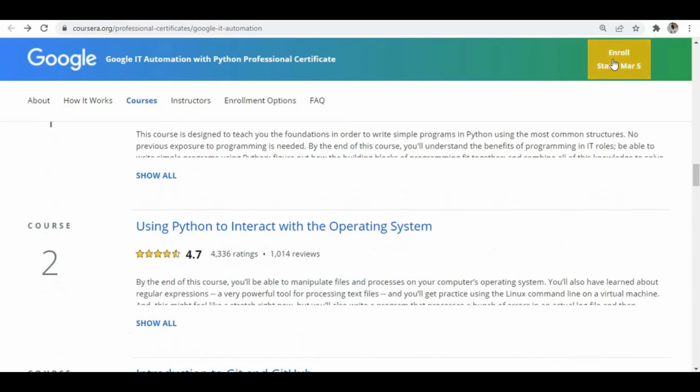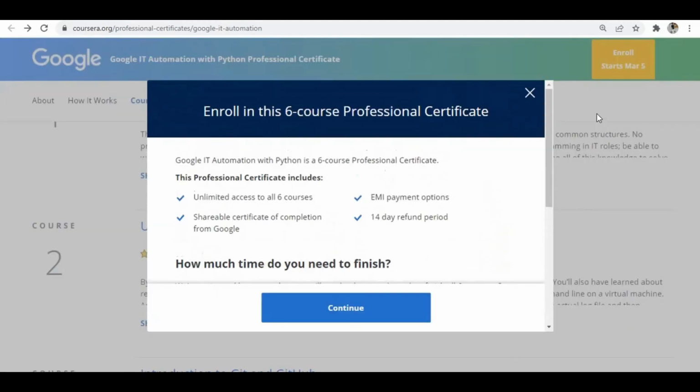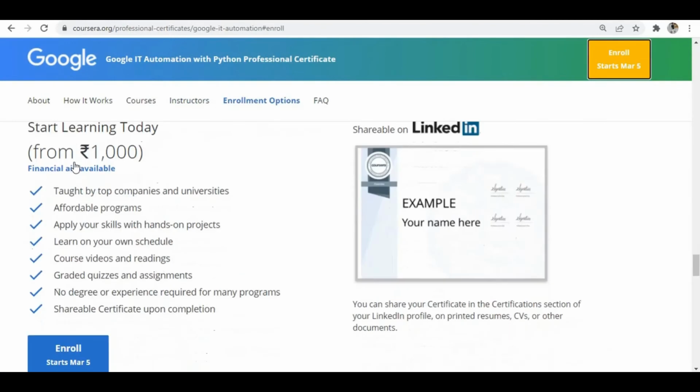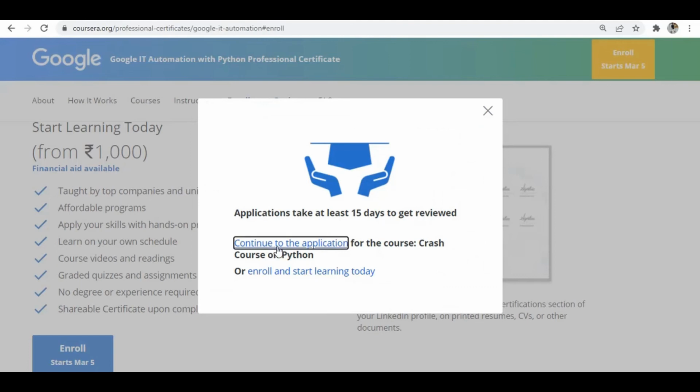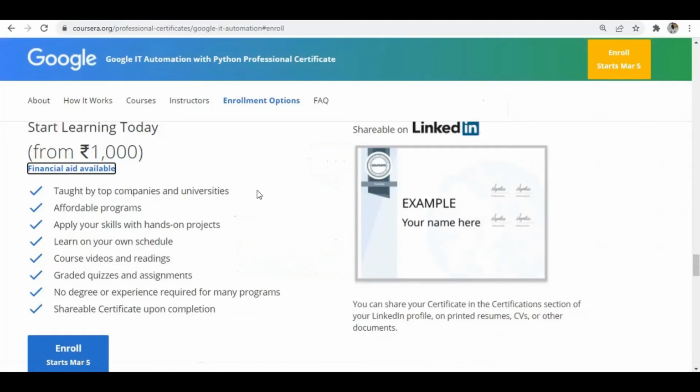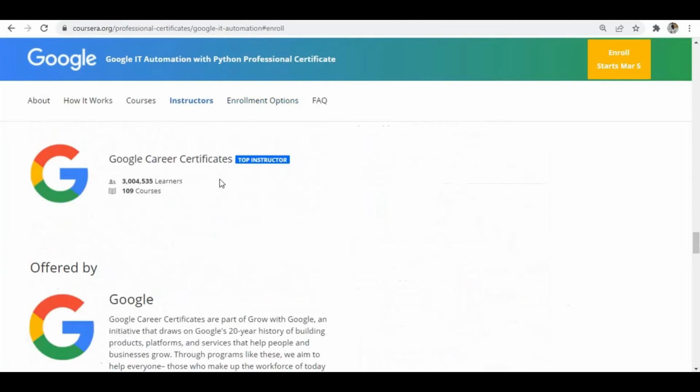Yes, if you enroll, you are asked to pay, but don't worry, you can apply for financial aid. You can see here the option like financial aid available. You can click and apply through the financial aid, so you can learn it for free.